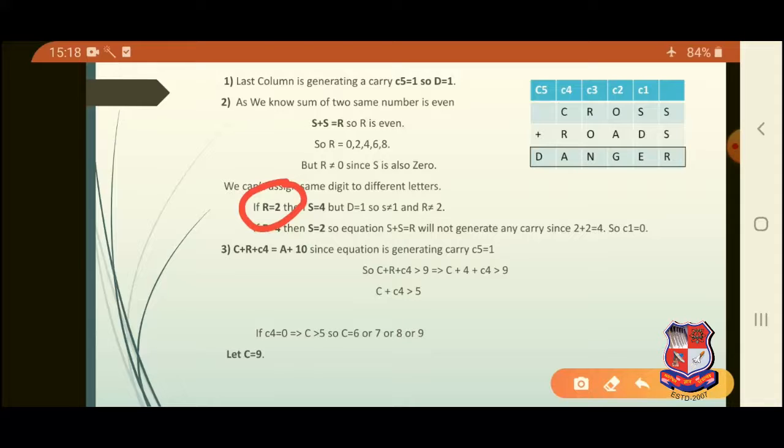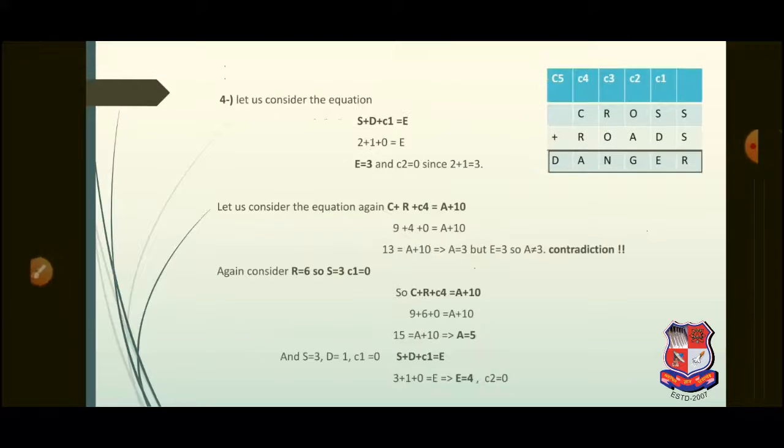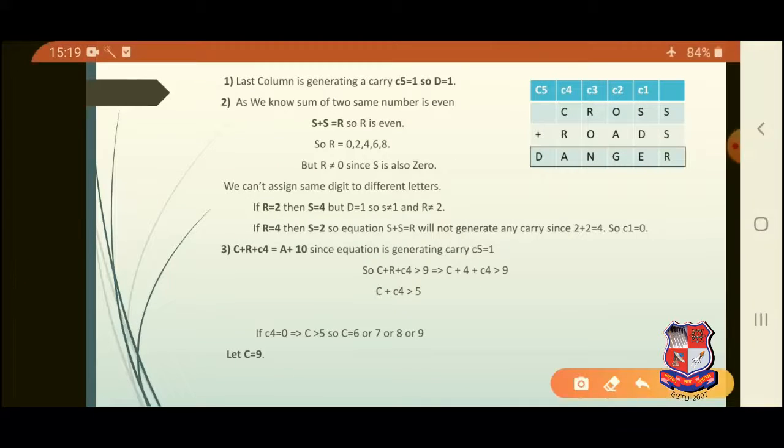So the probable values that R can take are 4, 6, 8. Let us select that R is 4. So S becomes 2. So our equation S plus S is equal to R is satisfied, and it will not generate any carry, that is C1 is equal to 0. So we have found three values, that is D is equal to 1, R is equal to 4, and S is equal to 2.